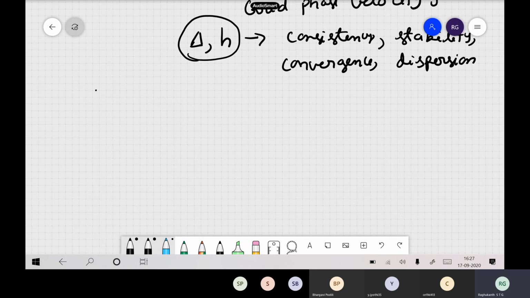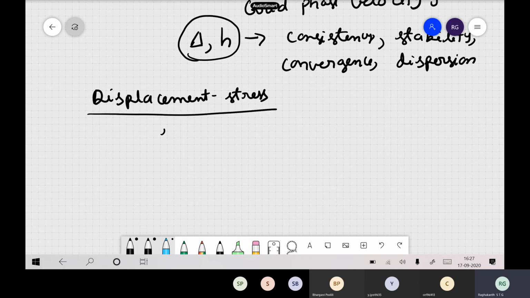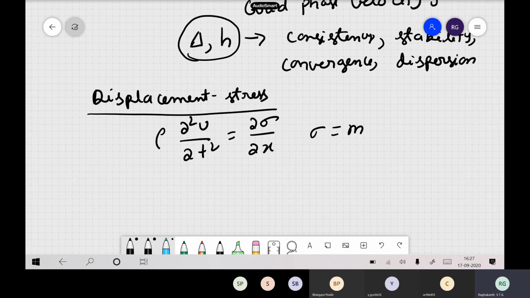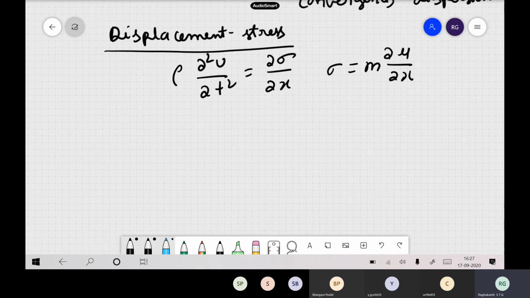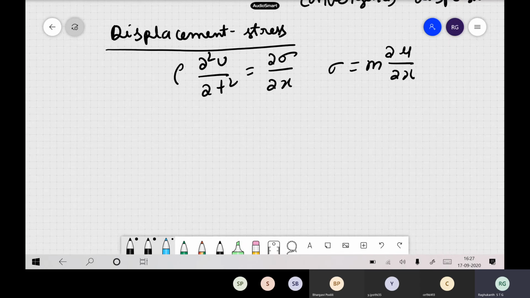Okay, so now you can start with the displacement stress formulations. You remember, we already wrote this in the first class. This is one formulation where I am writing in 1 dimension. So you solve these equations, dou sigma by dou x, and sigma is equal to m into dou u by dou x. This is what we call the displacement stress formulation.